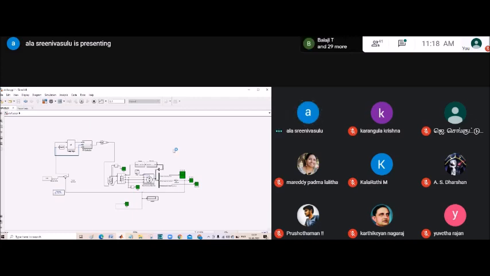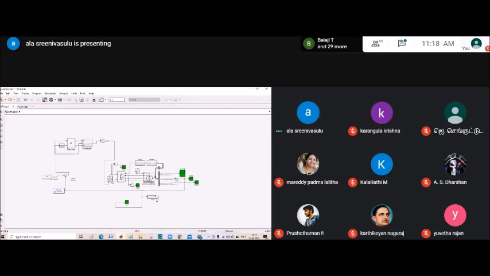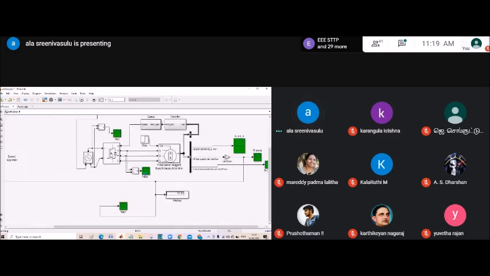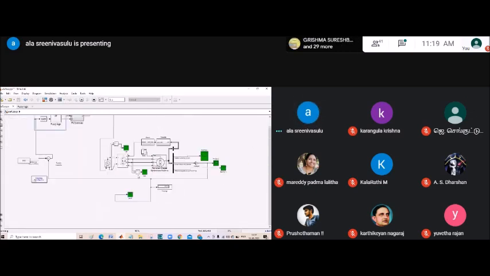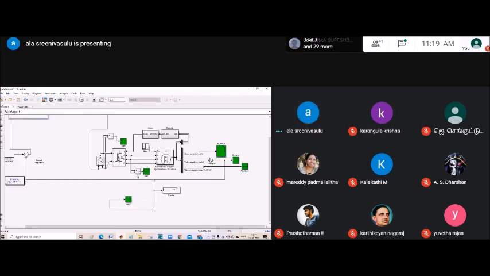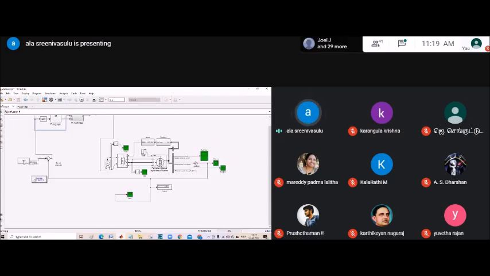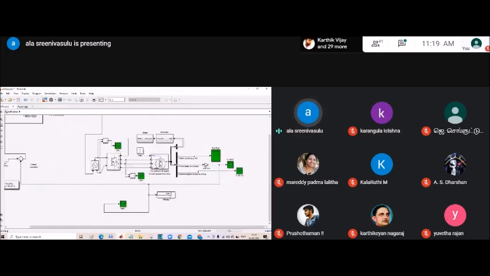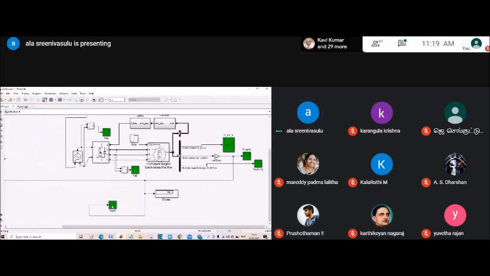You can see here the reference speed here we keep 2500 RPM. Then we will achieve it here. If you are not importing the data, you may get an error.